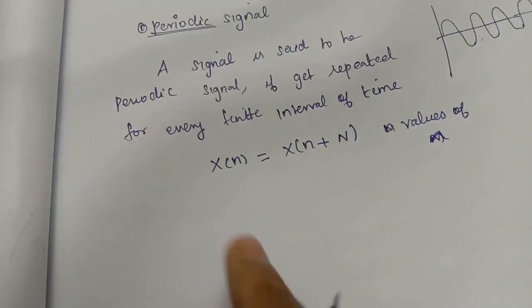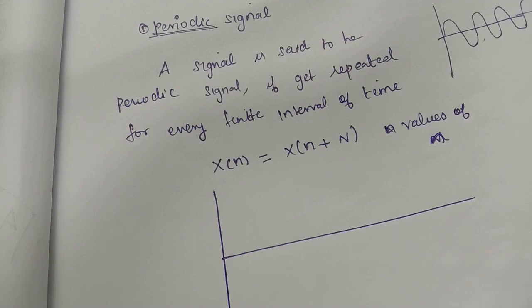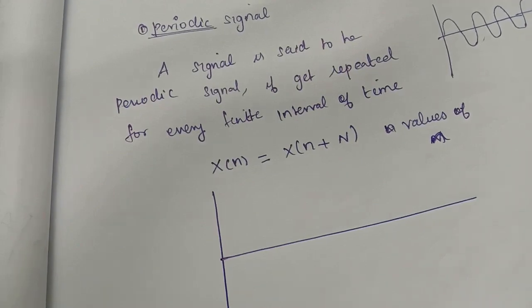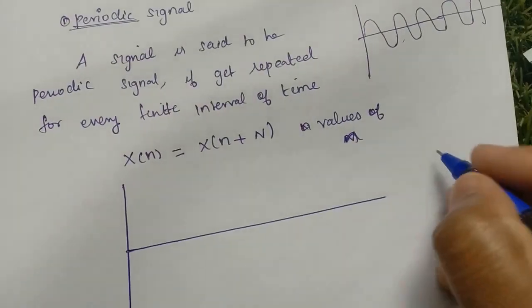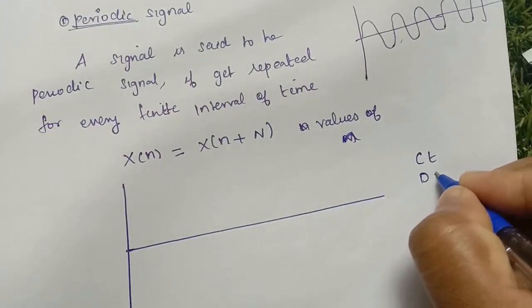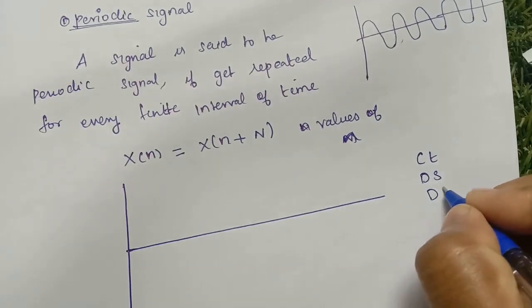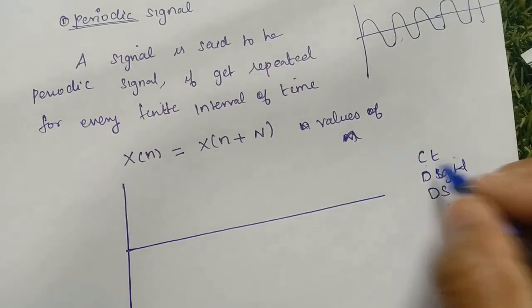Now, how will the periodic signal be? Already you know what is a continuous signal and what is a discrete signal. Normally signals are divided into three types: continuous signal, digital signal, and discrete signal.